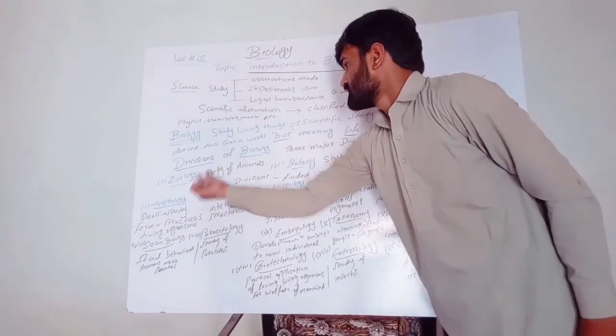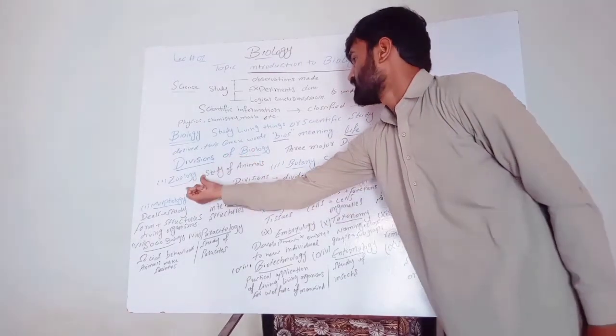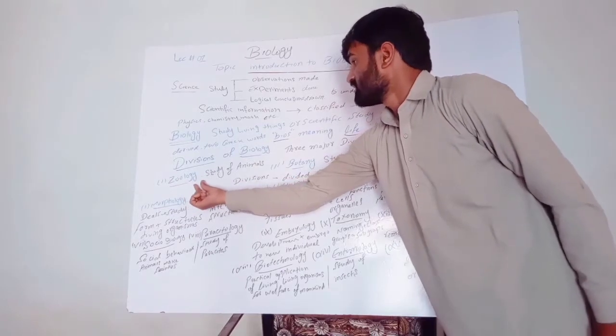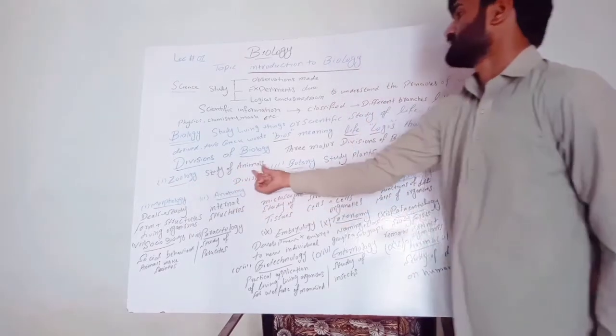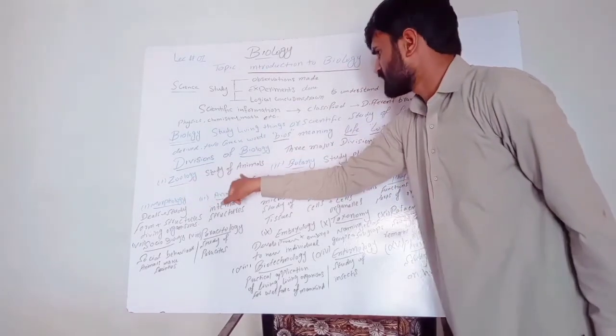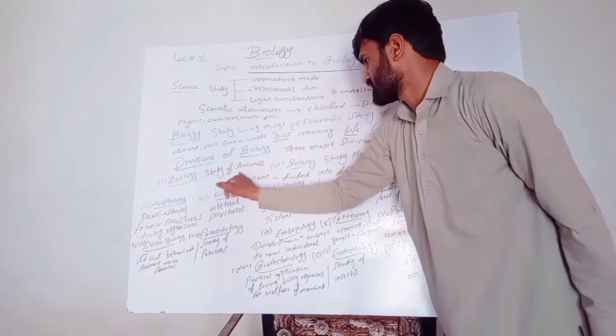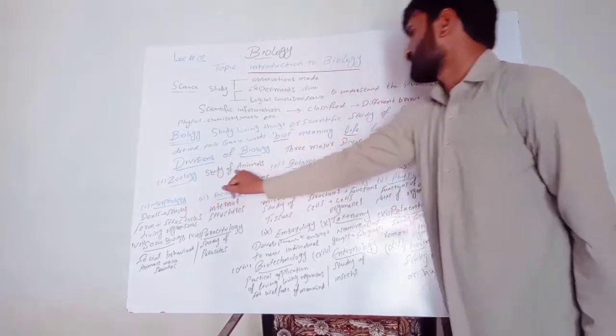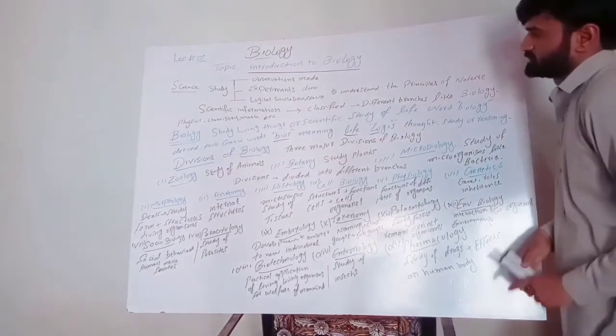Zoology. This is a division of biology. In zoology, we discuss animals. The study of animals is called zoology.